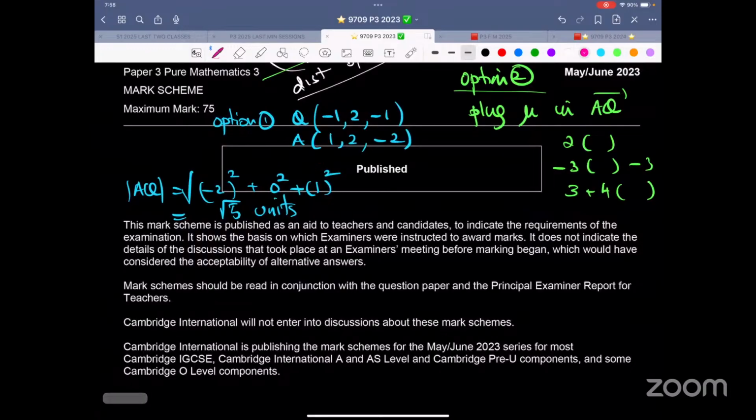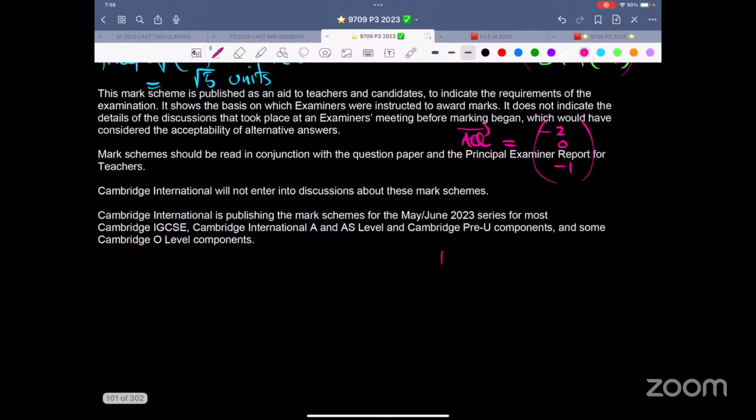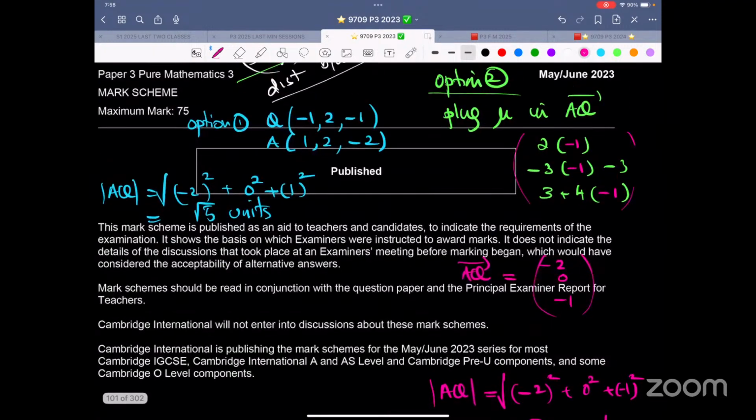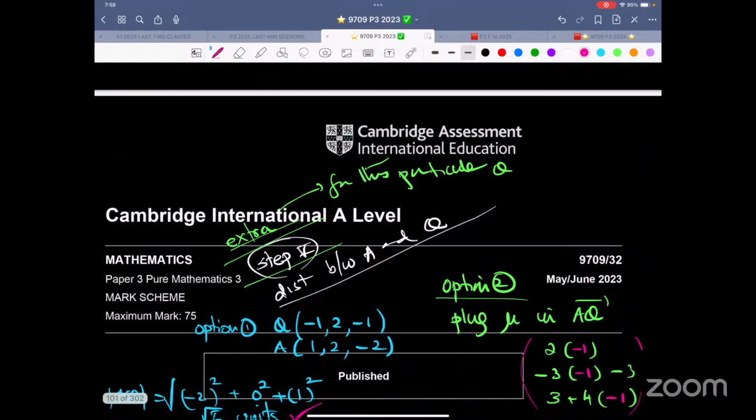So over here, this is -1, this is -1, this is -1, the whole thing like this. So therefore, this comes out to be -2. This is coming out to be 0. And -4 plus 3 is -1. That is AQ. And magnitude of AQ, that is -2 square and 0 square and 1 square under root -1 square. Doesn't make a difference. That comes out to be √5 units. Exact same answer as this thing. So that is how this thing is done.